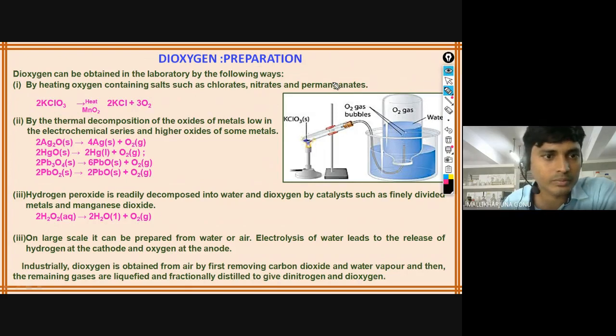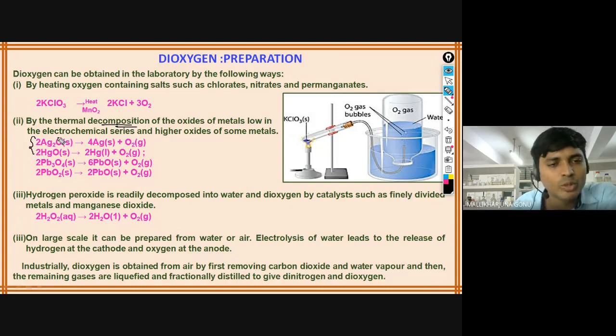And next one, what is the next way to prepare oxygen? By thermal decomposition of the oxides of metals low in the electrochemical series. These are metals low in the electrochemical series, if those metal oxides are available as ores. If you heat them, because silver can exist in that state, that is the reason oxygen can be removed easily if you heat.